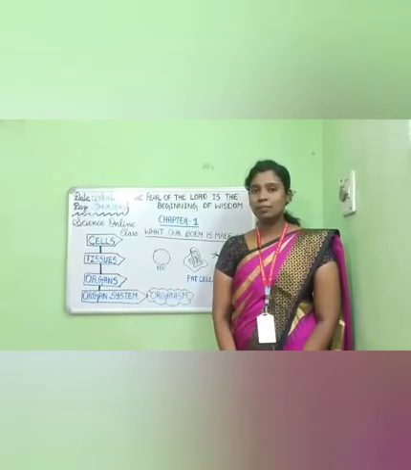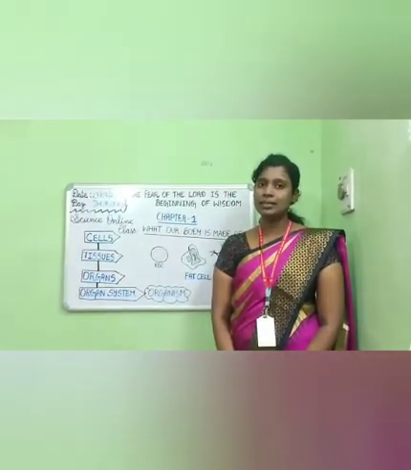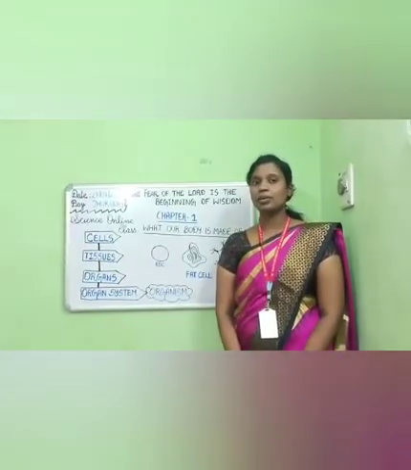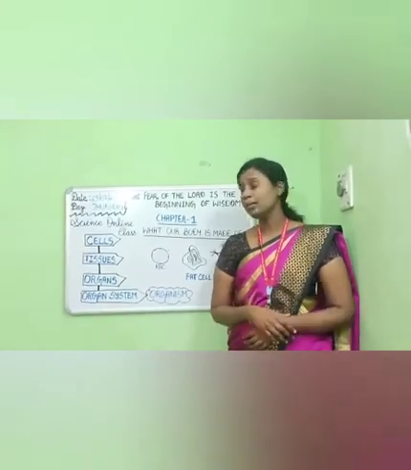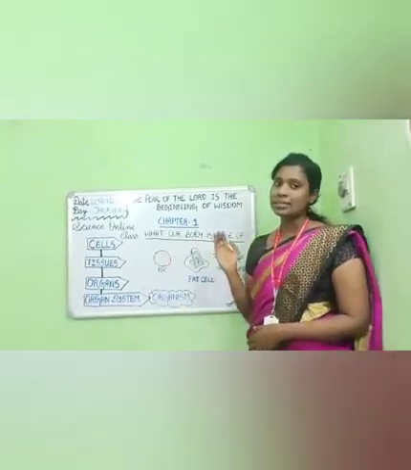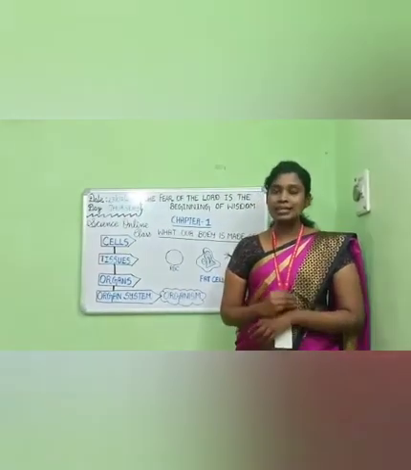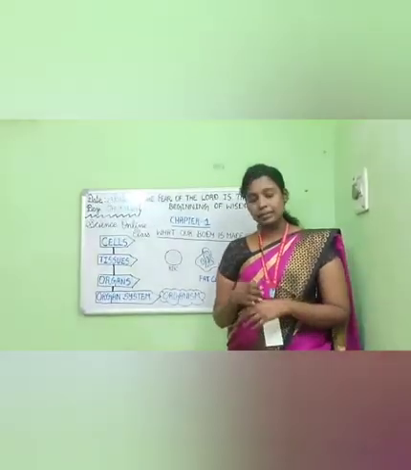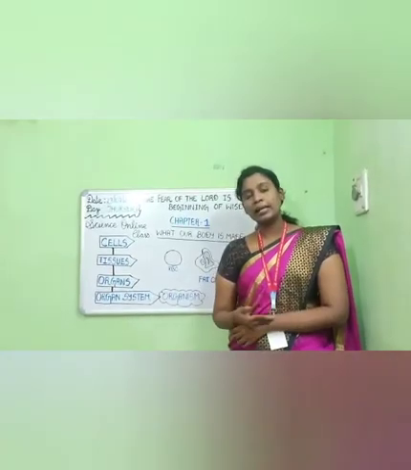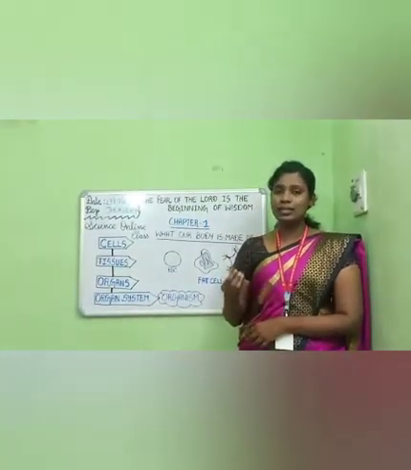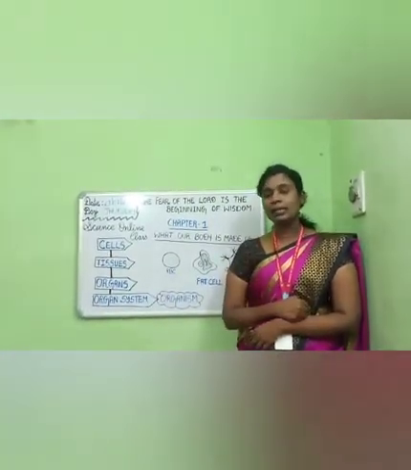We have already completed 5 units in science, and in this session we are going to revise chapter 1 again: what our body is made up of. Children, you know that our body is covered by a protective layer, the skin, and under the skin we have muscles and bones in our body.